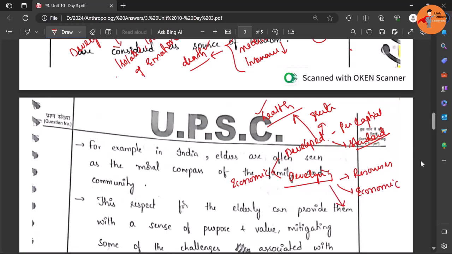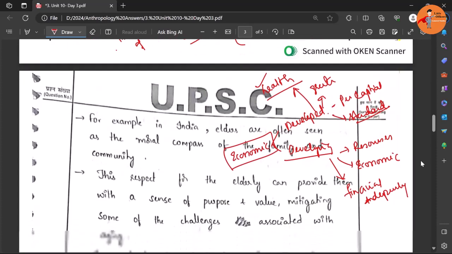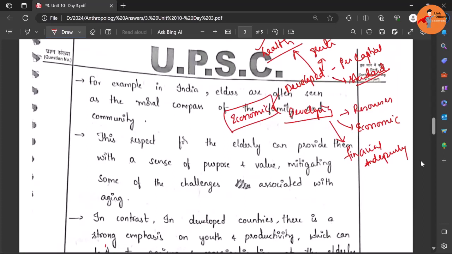Often they are subjugated, they are harassed for financial support, and even financial independence is not there. There is financial dependency on the children. So these are the contrasting issues in developed and developing countries. But of course there are common issues. All the points that we have discussed have been mentioned, though some of them have been missed. Those who are watching, you can add those points.